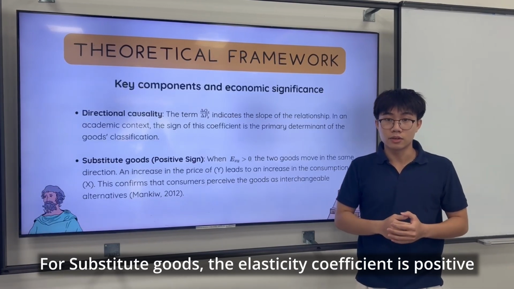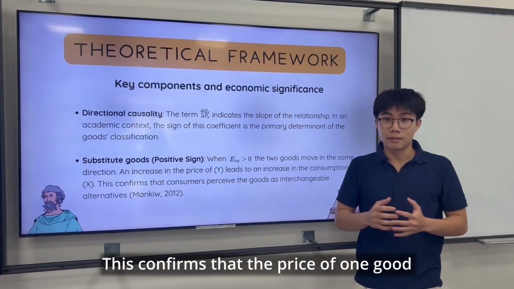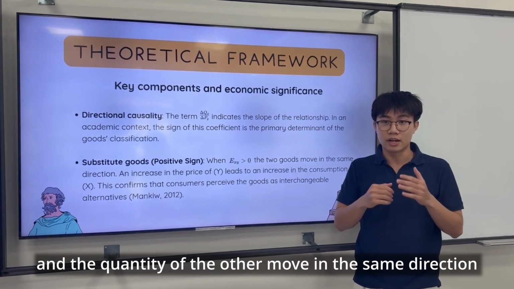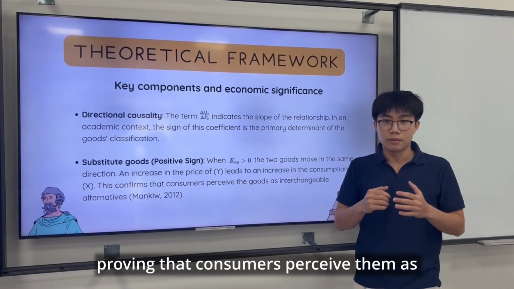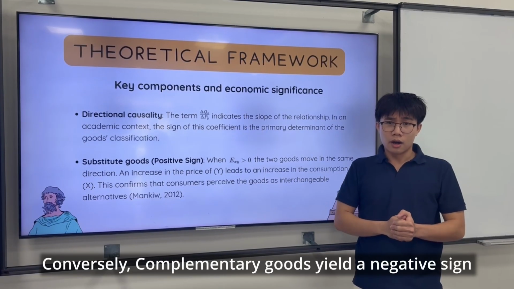For substitute goods, the elasticity coefficient is positive. This confirms that the price of one good and the quantity of the other move in the same direction, proving the consumer perceives them as interchangeable alternatives.